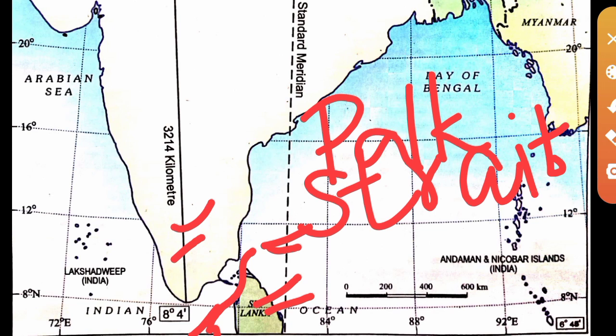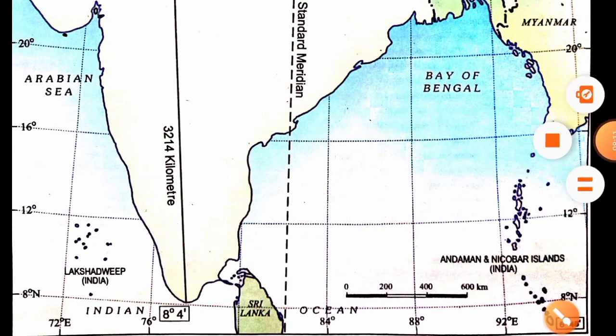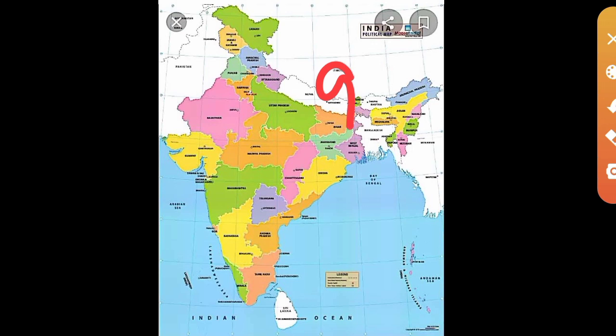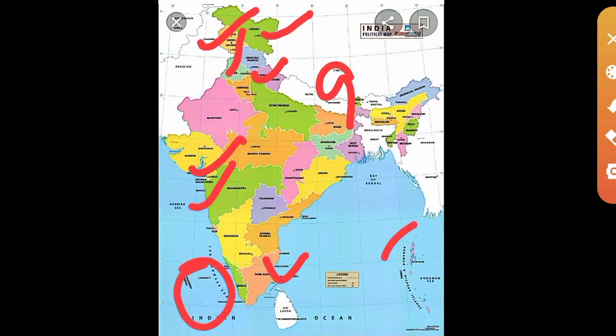Okay, and the last question, the Union Territories of India. Let us check that in the map. Earlier I told you how many union territories we have at present. 9 union territories. Which are the 9 union territories? From the north we have Ladakh, then Jammu and Kashmir. Between Punjab and Haryana we have Chandigarh, then Delhi, Daman and Diu, Dadra Nagar Haveli, Puducherry, Lakshadweep and Andaman and Nicobar Islands. These are the 9 union territories of India.